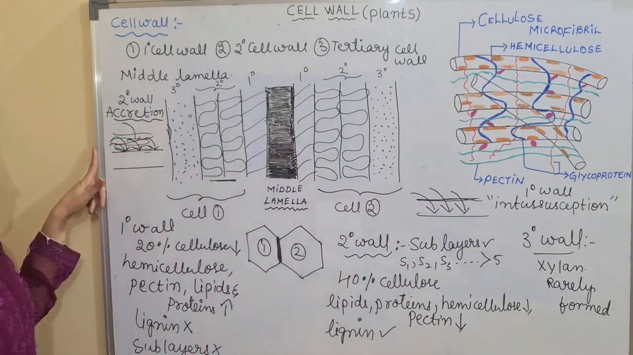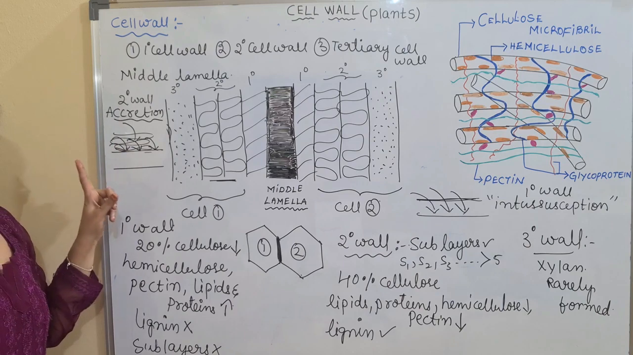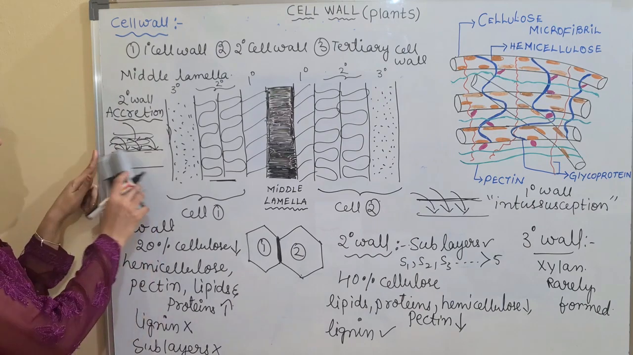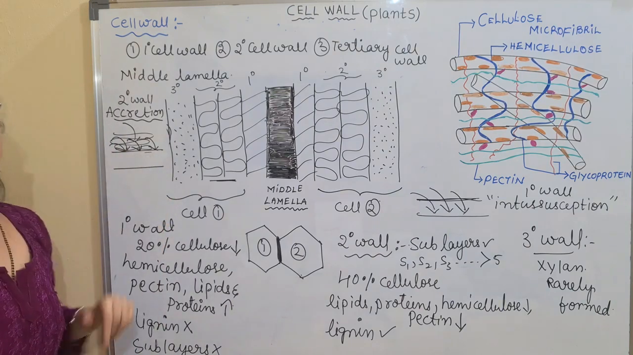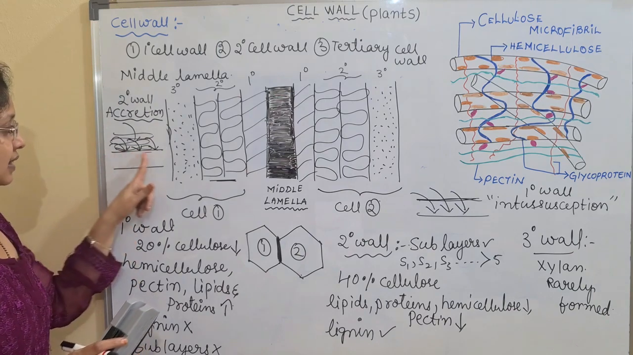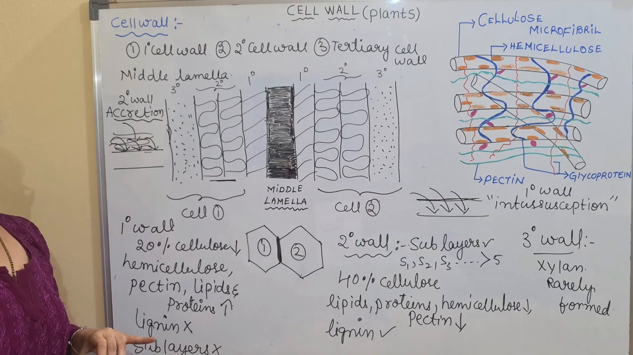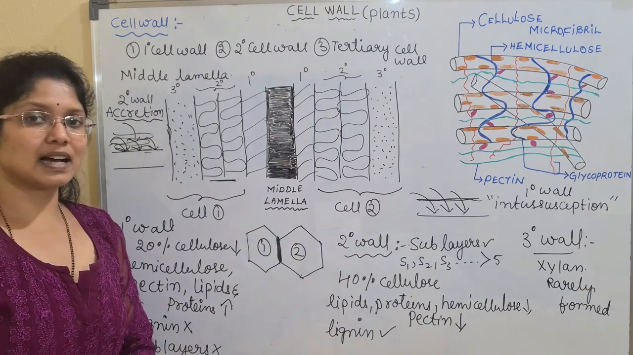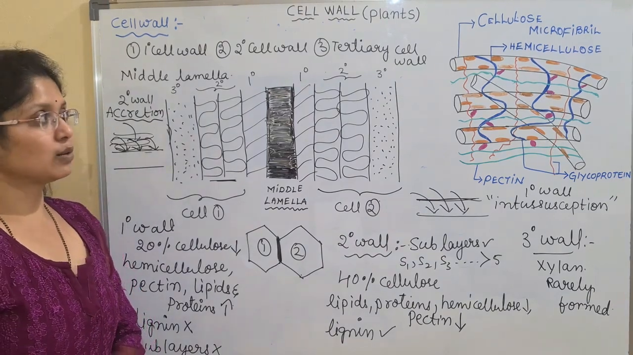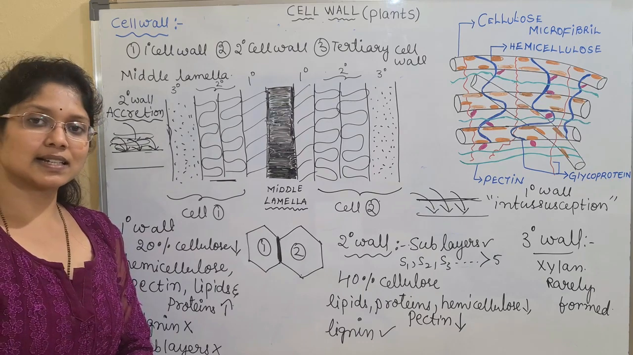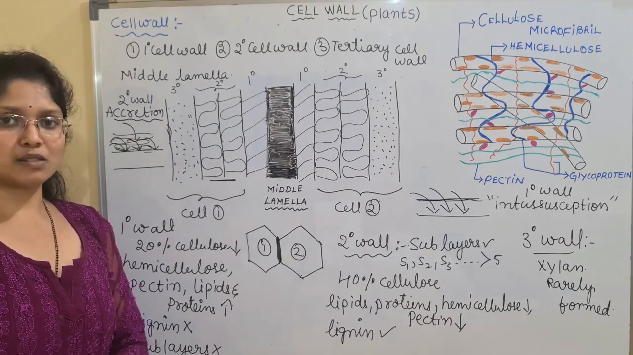In the case of the secondary wall, what will happen? Accretion will take place. What is accretion? The deposition of the material above the pre-existing material or pre-existing layer is known as accretion. So these are the most important terms that you have to remember. So this is regarding the cell wall structure in the plant cells. In the next lecture, I will be discussing plasmodesmata.